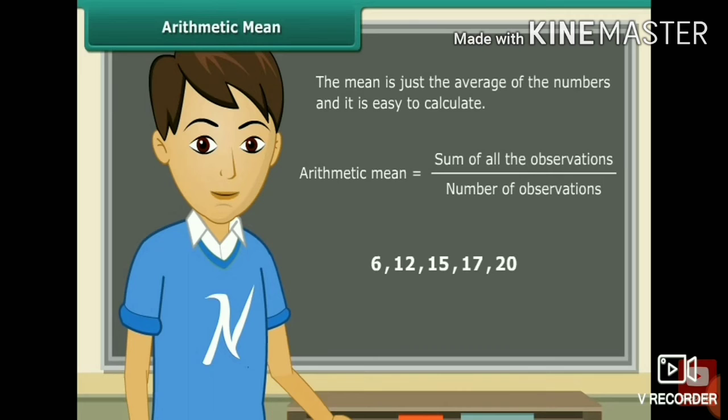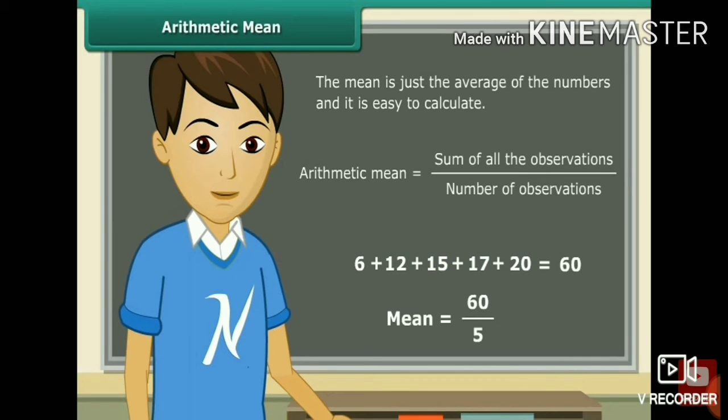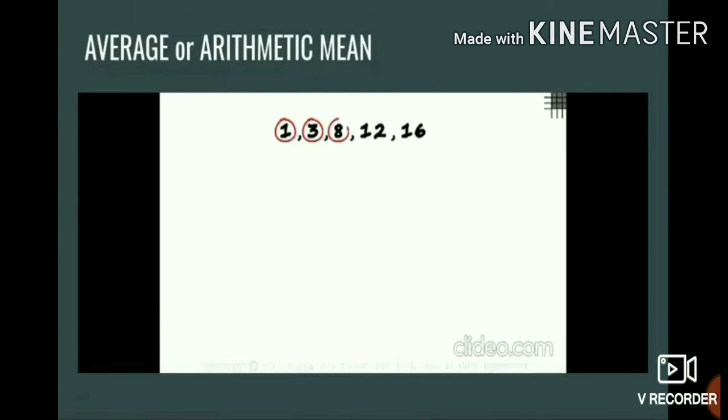How can you find this average, the arithmetic mean, which is nothing but the average? You have to find the sum of all the observations divided by the number of observations. So what is the sum here? 6 plus 12 plus 15 plus 17 plus 20, that is 70. The sum is divided by the number of observations. So that is nothing but the average or arithmetic mean.